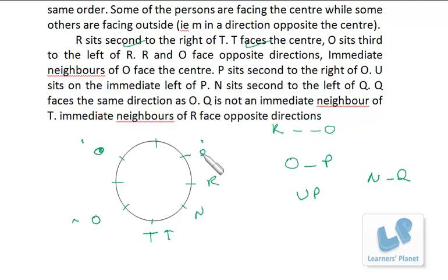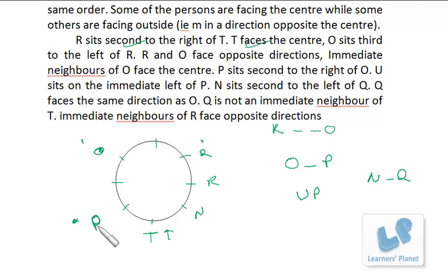We cannot set Q and N the other way because of these 3 positions. Let's check. First of all, we check this N and Q. Since we marked this position for P if O is here, if we put N and Q this way, that means P has to be here, because we need one person between O and P. So if it is not possible here, then it is possible here.